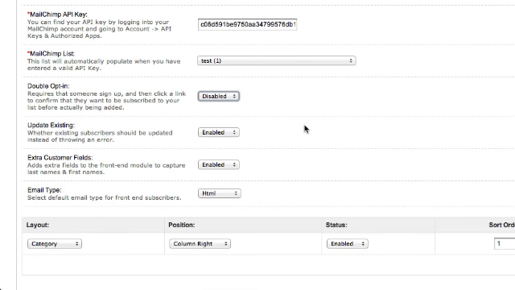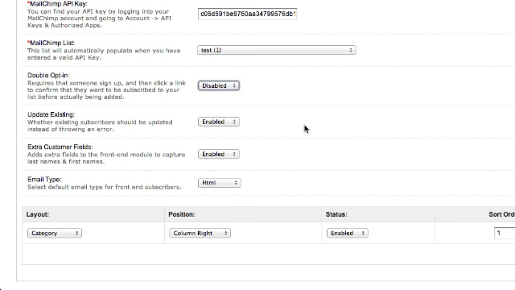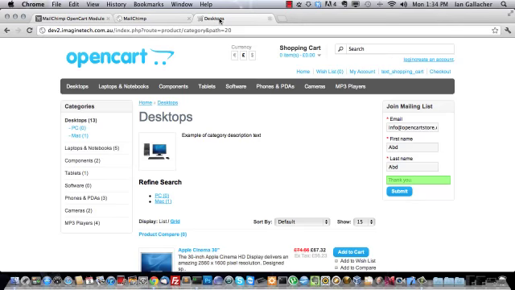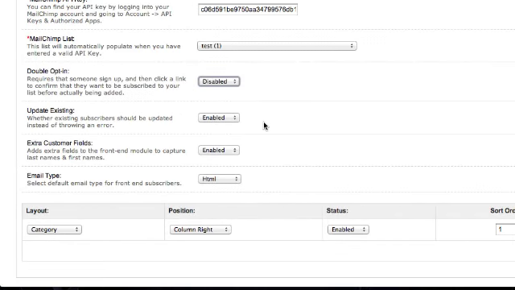We've got the update existing. This is another feature which I've always set to enabled. It basically means if someone comes along to your shop and they're already subscribed in some way or another to your list and they try to subscribe again, they'll get a confirmation saying thank you instead of saying sorry, you're already a member of this list. So it's basically just a nice touch. Update the record, don't bounce back a warning saying you're already on the list.